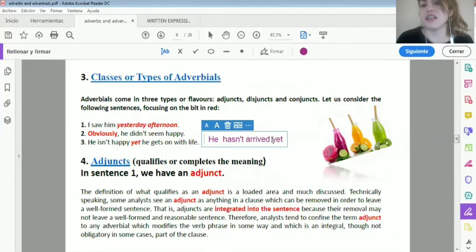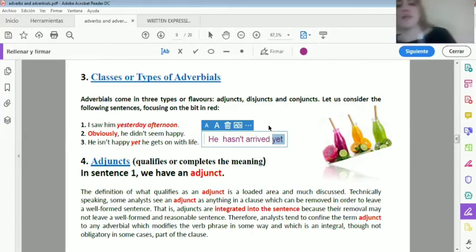But is this yet, in this context, a coordinating conjunction? Is it a linking word? No, of course it's not. It expresses present time. But in this other one, you have two independent clauses, as you can see here, joined by this coordinating conjunction expressing contrast. You can replace it with but if you want. Okay, so let's go on.